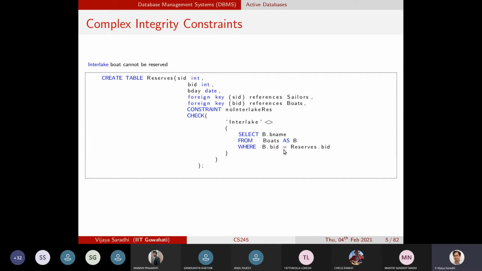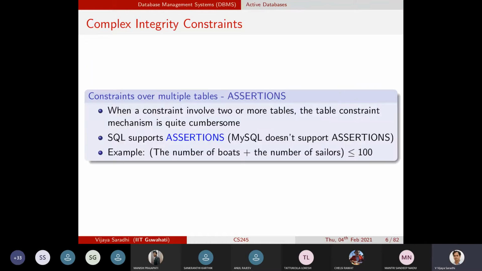Implicitly this joining is happening here. Please note this one, we are not performing a join explicitly. What is actually happening is that the boat ID should be equal to Reserves.bid, the boat ID in the Reserves table, and that name is not Interlake. Then we will allow the insertion or update operation. So these constraints can span across multiple tables, more than one table. And this will affect the way that you perform insertion, deletion and updation with respect to the constraint that you placed at the time of table creation.